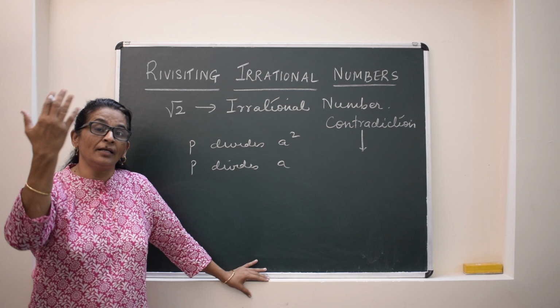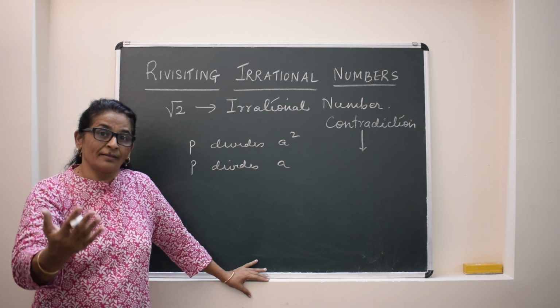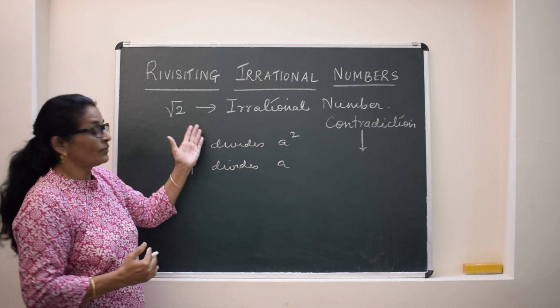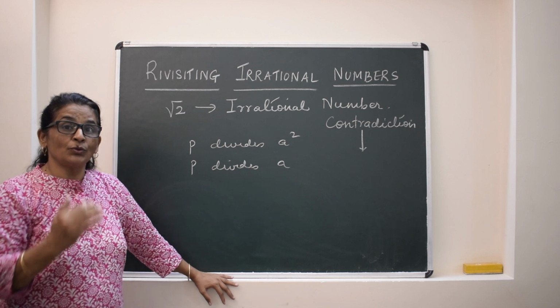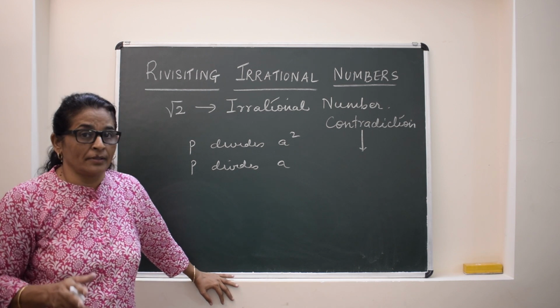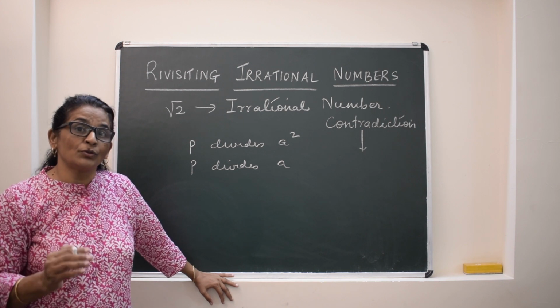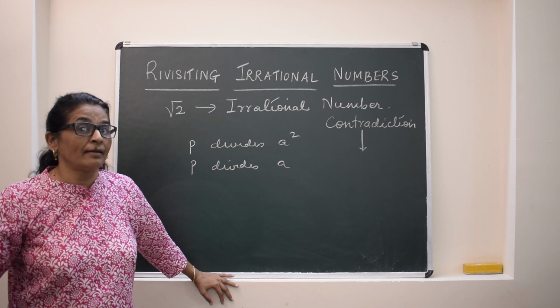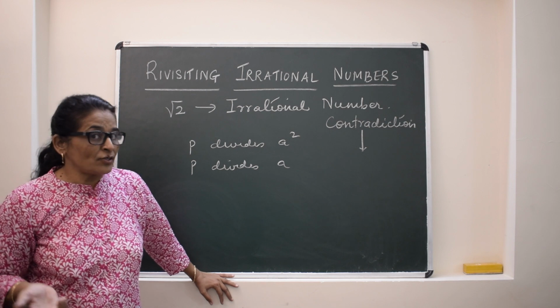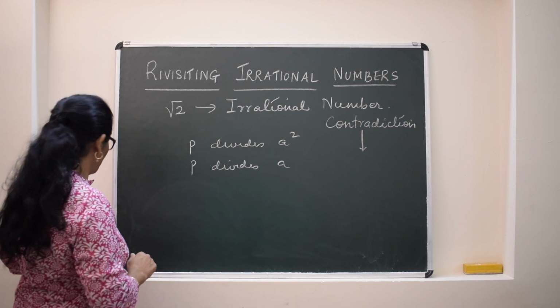So ultimately, whatever is to be proved will be correct. So here what we have to prove is √2 is an irrational number. So our assumption will be just opposite to that. Suppose √2 is not an irrational number, then it is a rational number. So that will be our assumption.